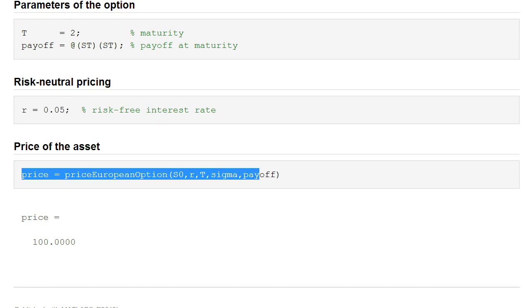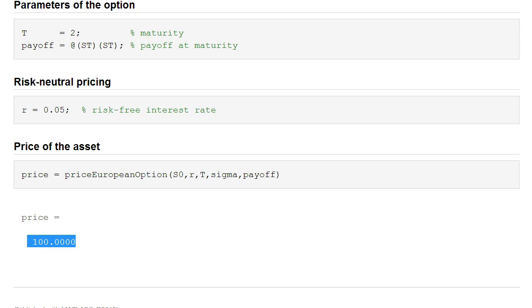Finally, this is the price of the option. We compute it and we get 100, which is the price that the asset has in the market now.